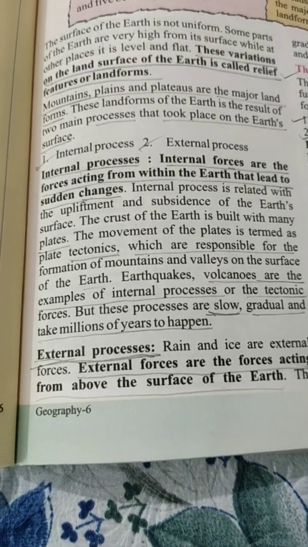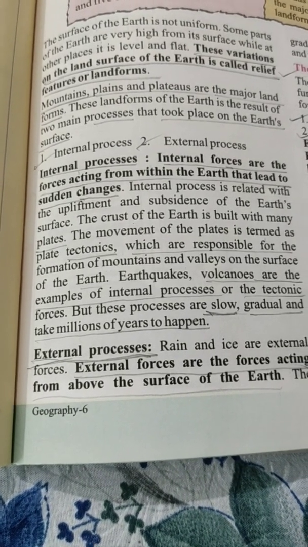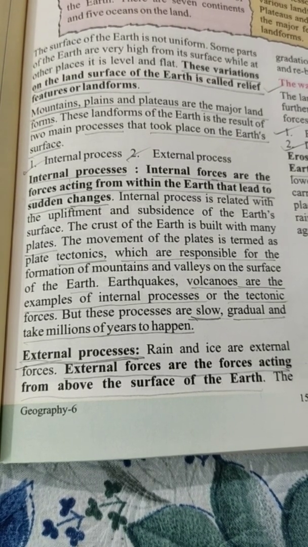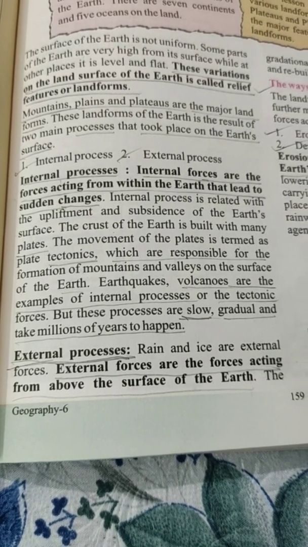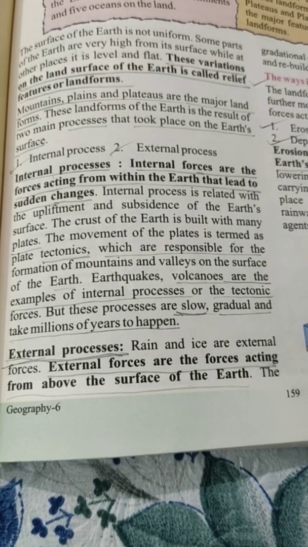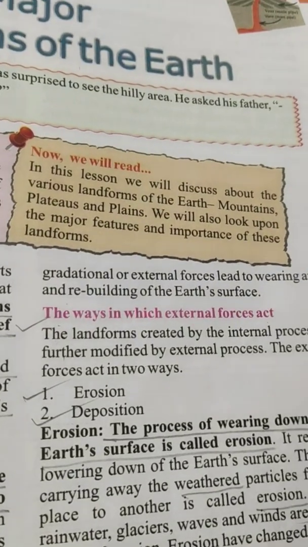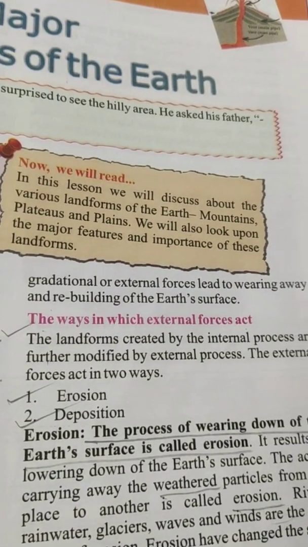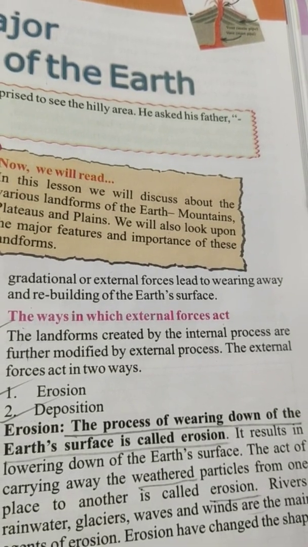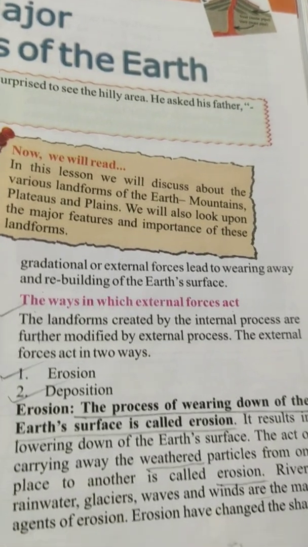Next we will discuss external processes. Rain and ice are external forces. External forces are the forces acting from above the surface of the earth. These gradational or external forces lead to wearing away and rebuilding of the earth's surface.